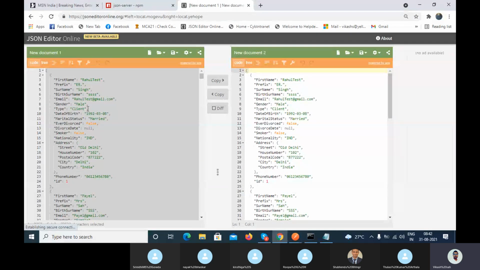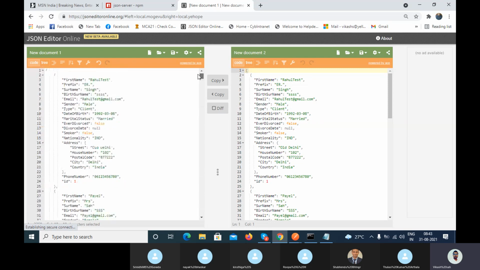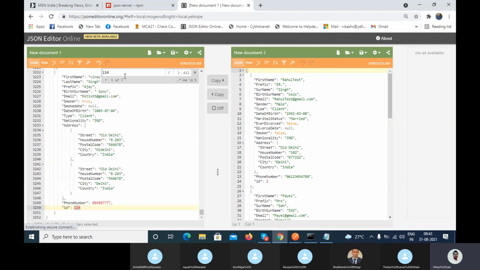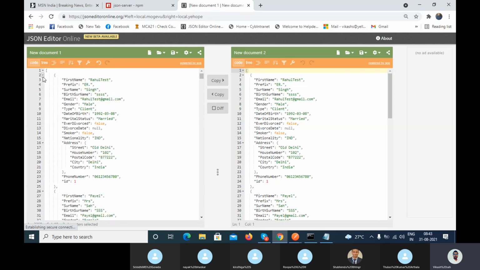If I'm asking you to verify Vinay whose ID is 114 manually, how can you verify? Without any searching, I know that is the smart way, but you don't have to do that.